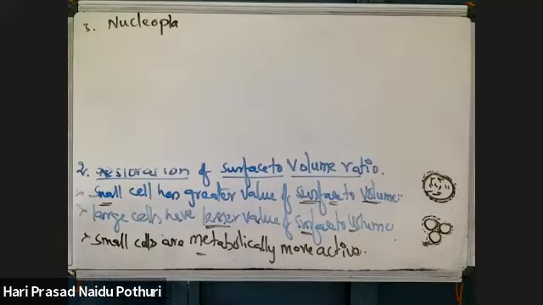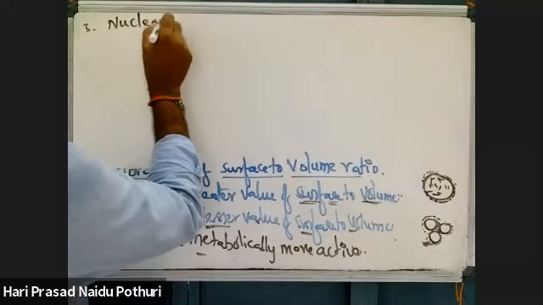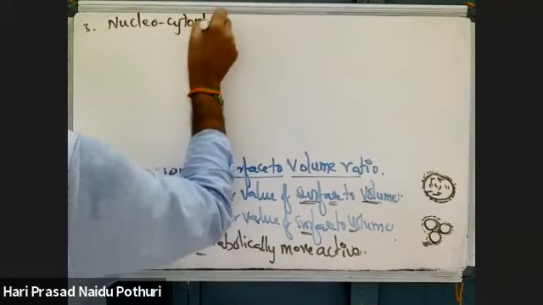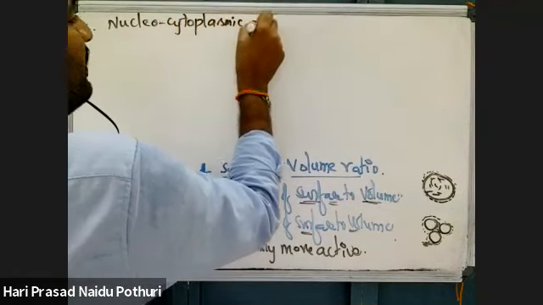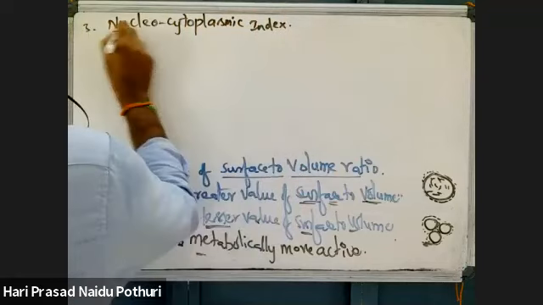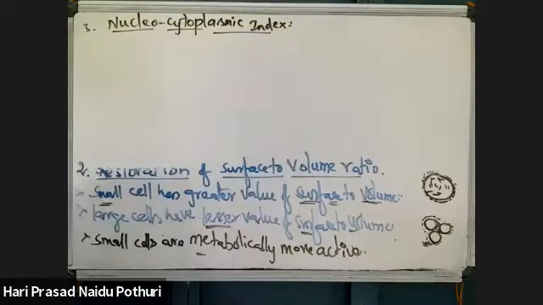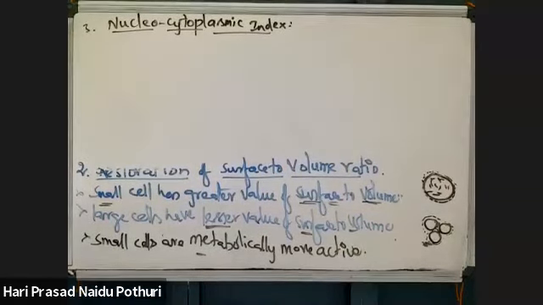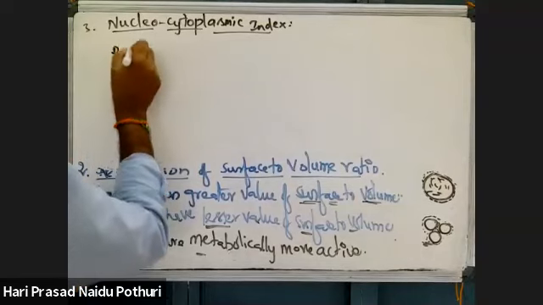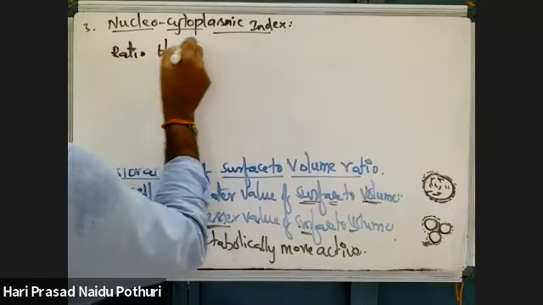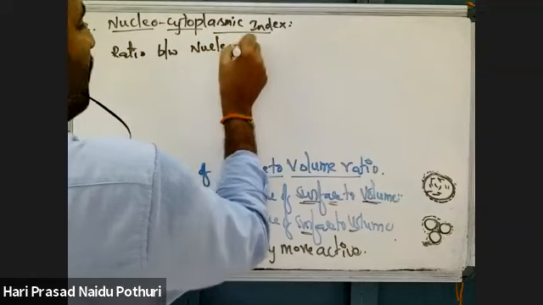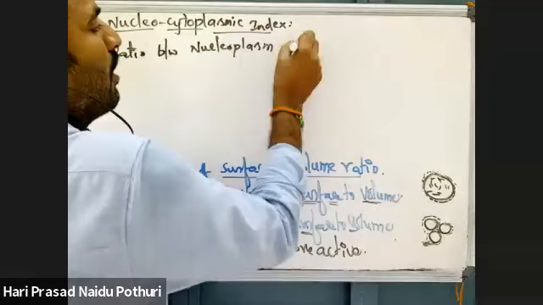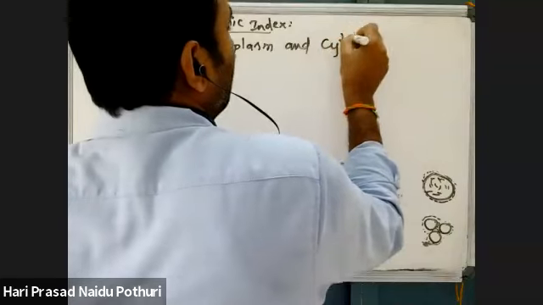Nucleocytoplasmic index means the ratio between nucleoplasm and cytoplasm.